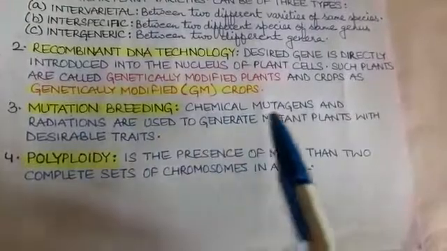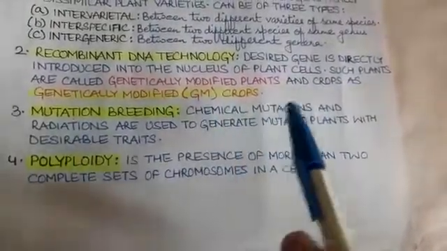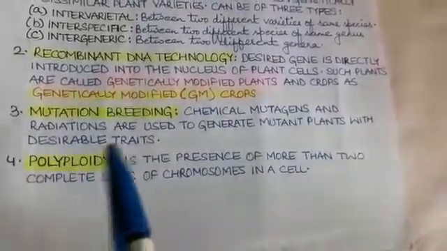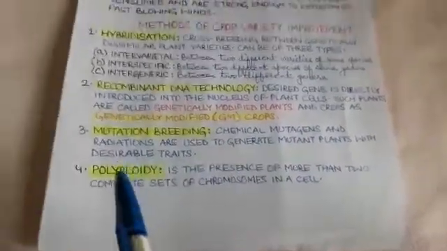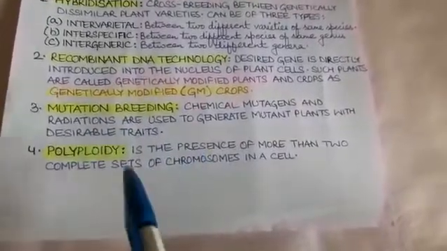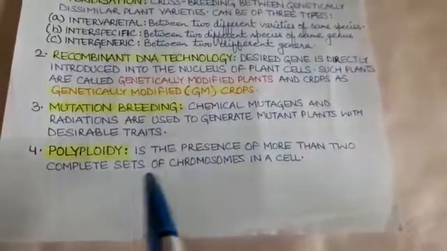So one of the methods is mutation breeding. In this, chemical mutagens and radiations are used to generate mutant plants with desirable traits. Traits means characteristics. And the fourth method is polyploidy. Polyploidy means adding additional chromosomes. It is the presence of more than 2 complete sets of chromosomes.